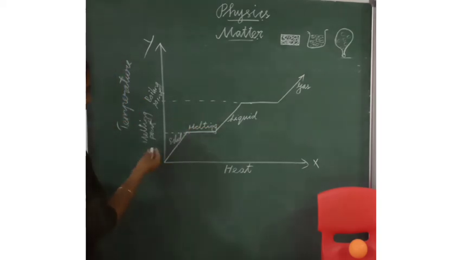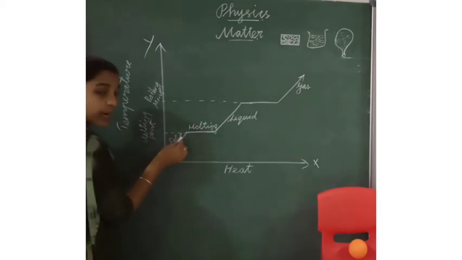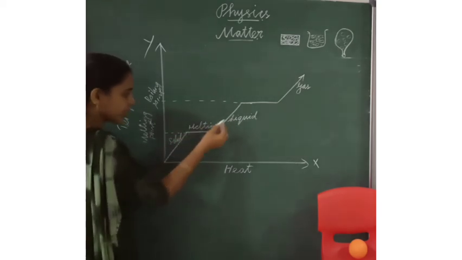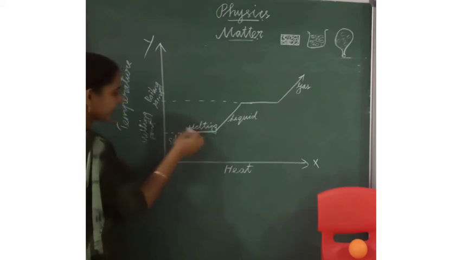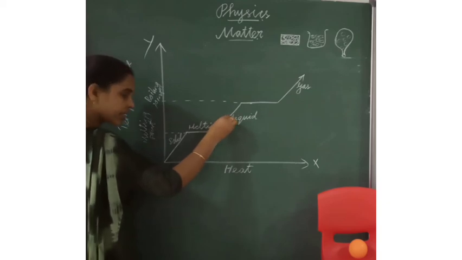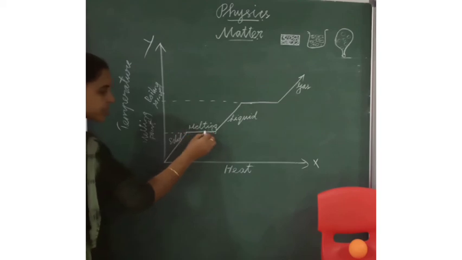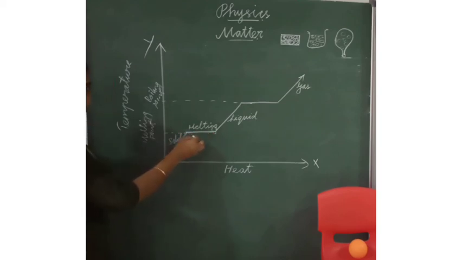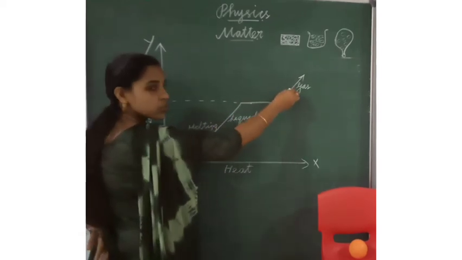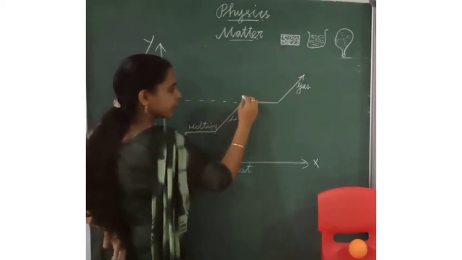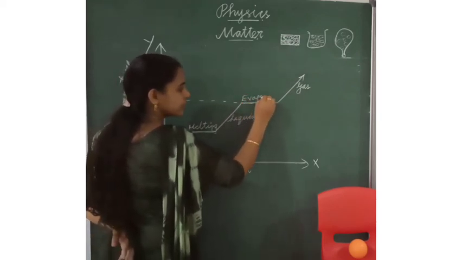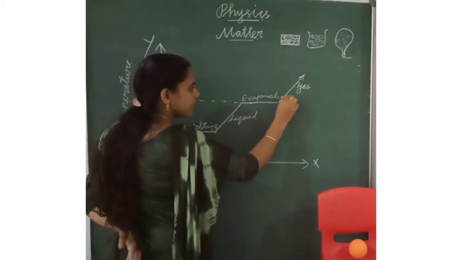Listen here. The solid completely changes into liquid. At the particular temperature, the solid changes into liquid. That point is called the melting point. This process is called melting. Then the liquid changes into gas. What is the process? Evaporation. The process is called evaporation.